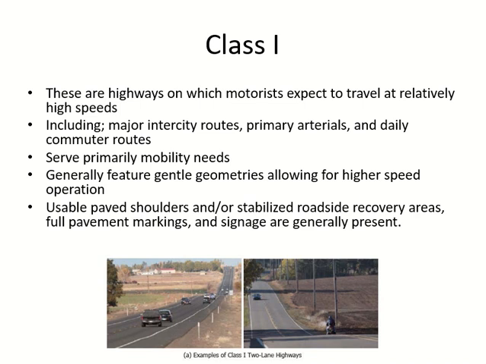Okay. But all these things are included, okay? All these things which you mentioned and you didn't mention, only Allah knows, they are part of the geometric design. But the main thing is, the geometric design should allow for high speed. High speed means the radius should be bigger, the width should be higher, okay? The gradients should be as close to level as possible, okay? So this is what they mean here, gentle geometries, so you can maintain high speed.